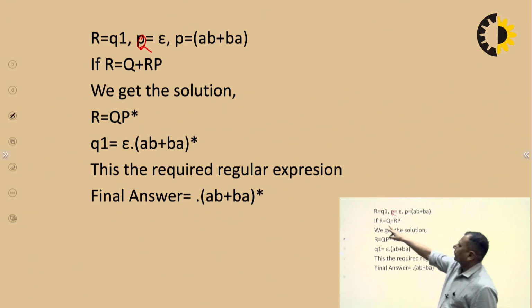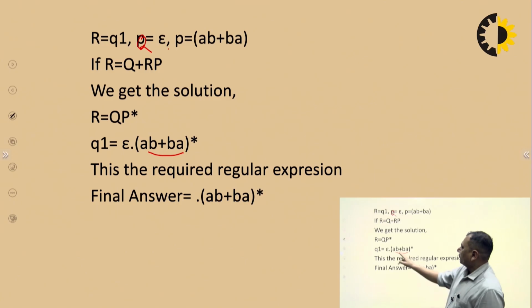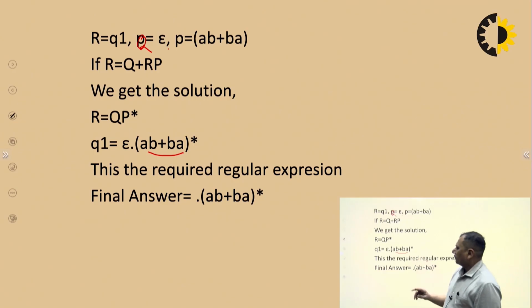So if R equals to Q plus RP is there, we will get the solution R equals to QP star. So Q is null over there and P is the star of AB plus BA. Okay, when we multiply by null it becomes AB plus BA. So this is the required regular expression for the given FA: AB plus BA, whole star.